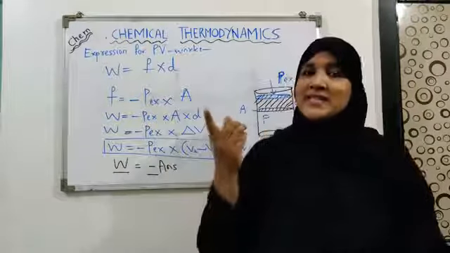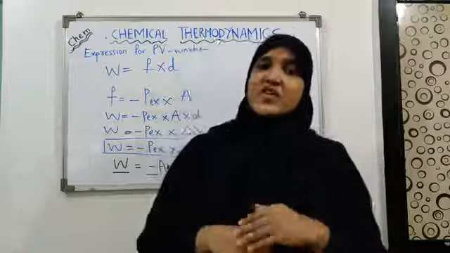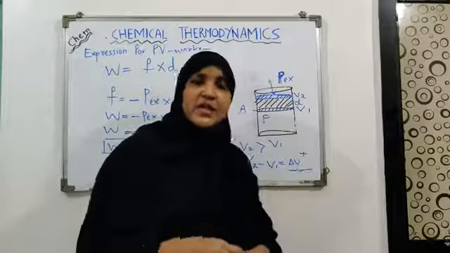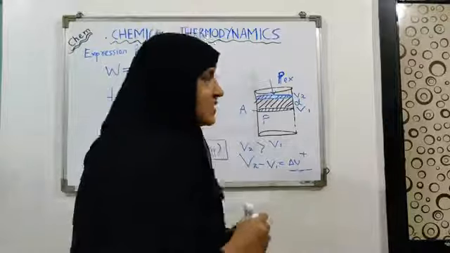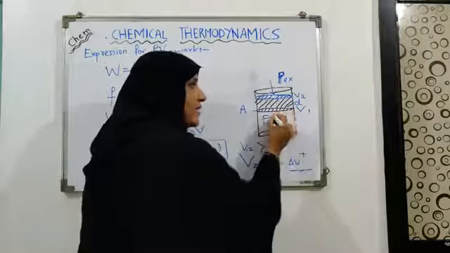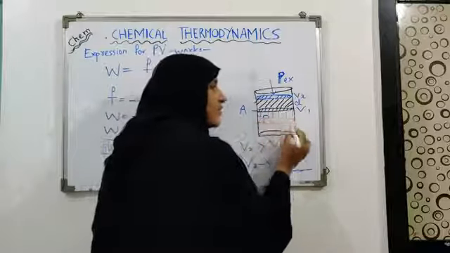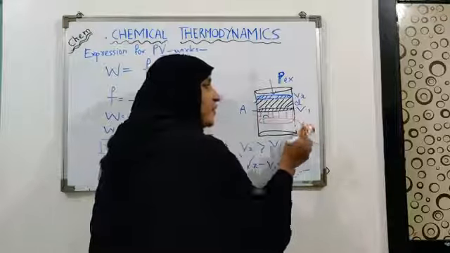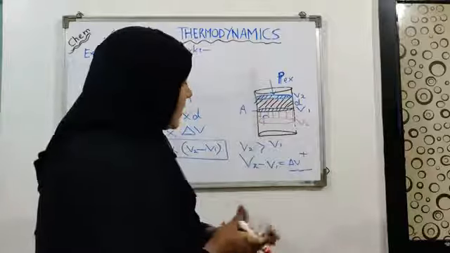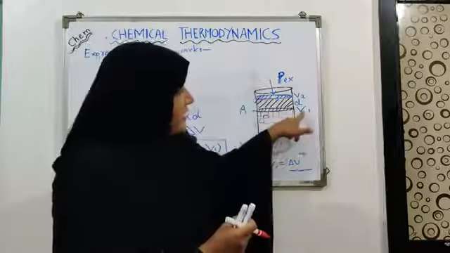Now let's see if we had a work of compression instead of expansion. When compression happens, what happens? The piston is going to move down. There will be a decrease in volume. The piston will move down and you will have V2 whose value will be less than your V1. Now the piston is moving down. V2 is less than V1.